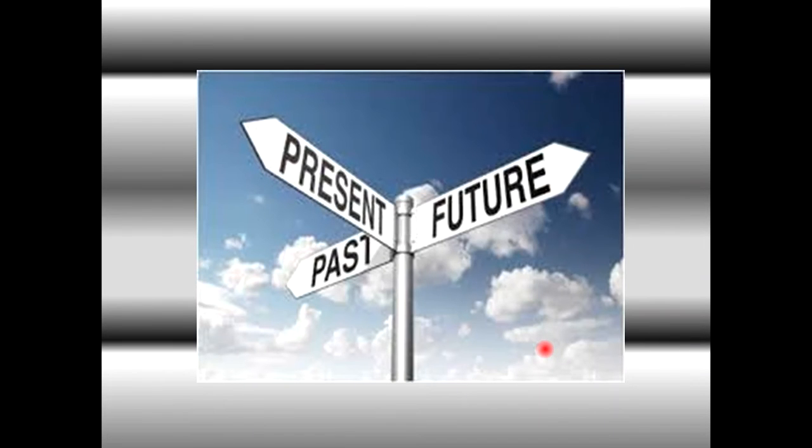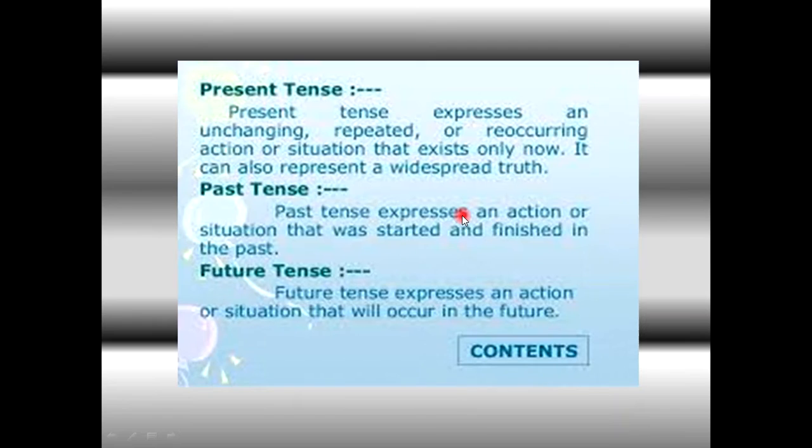Tense has three types: present, past and future. Present tense expresses an unchanging, repeated or reoccurring action or situation that exists only now. It can also represent a widespread truth. So present tense is about now.